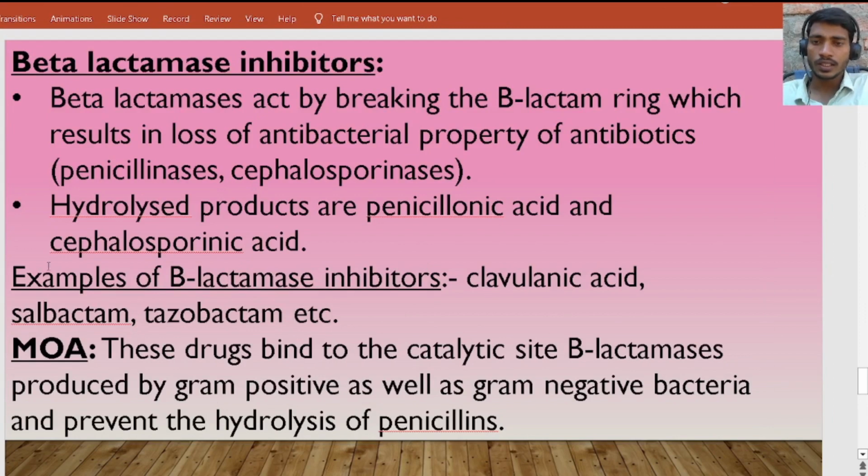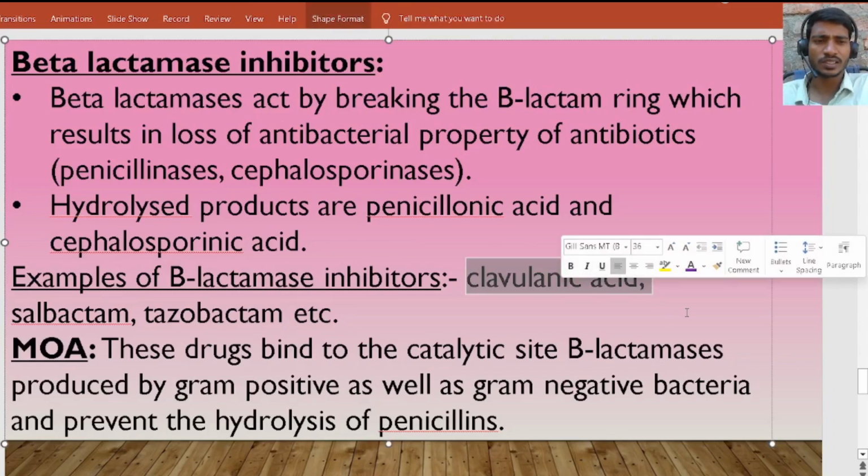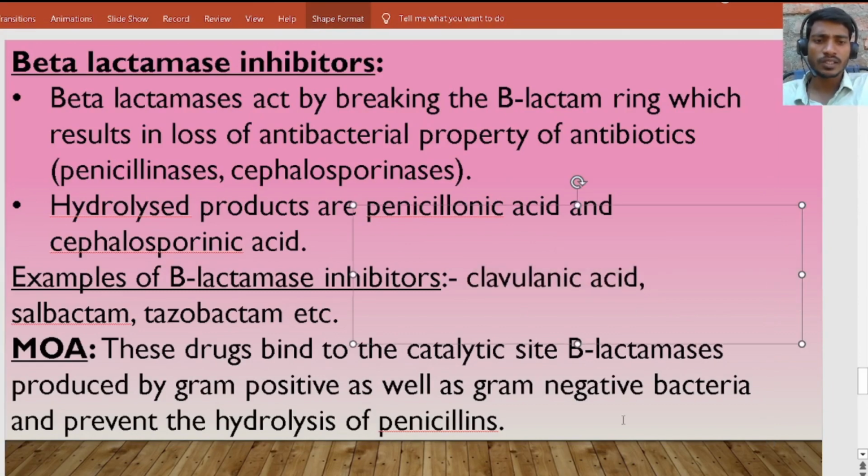Actually, we mostly get drugs for infection as combination products of clavulanic acid with penicillins or cephalosporins. They are given along with clavulanic acid because clavulanic acid will inhibit the beta lactamases. Then the actions of penicillins or any beta lactam antibiotics will be increased.